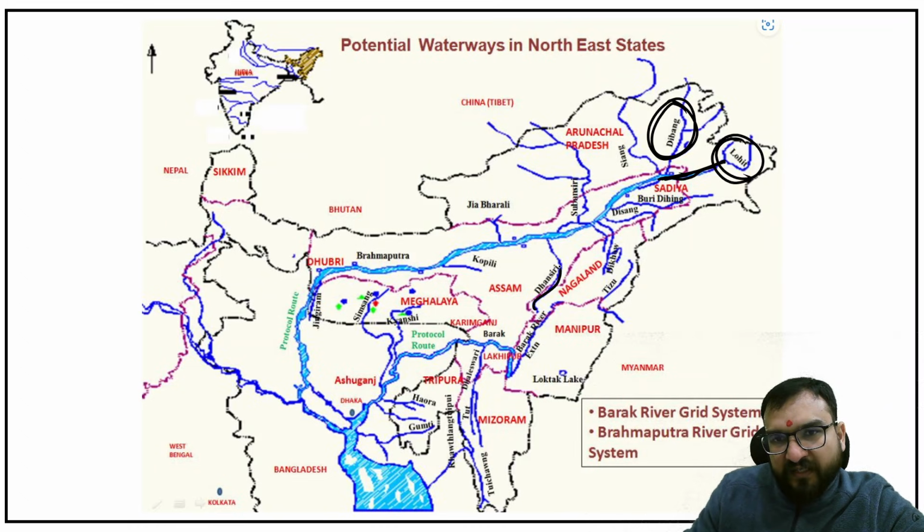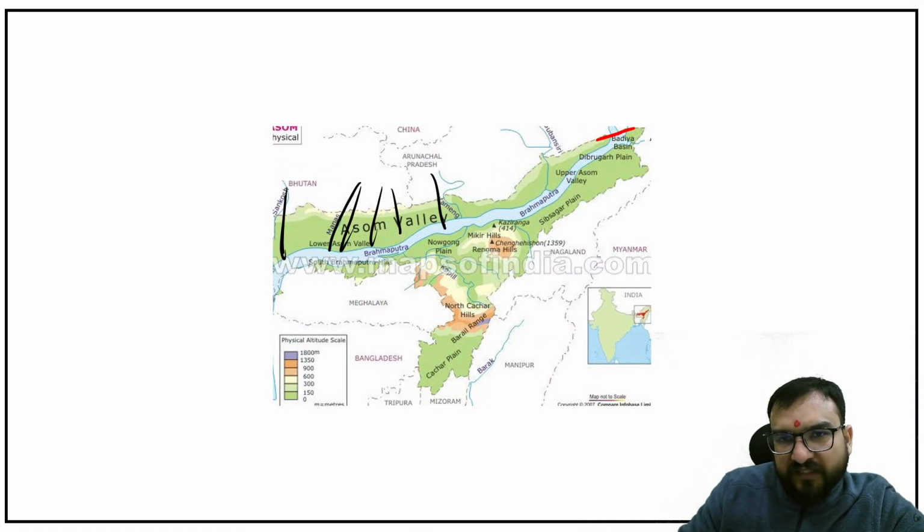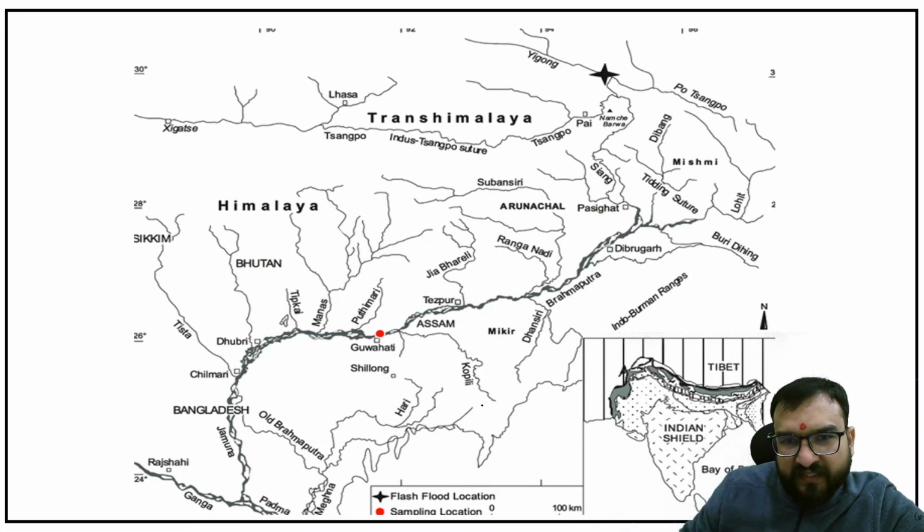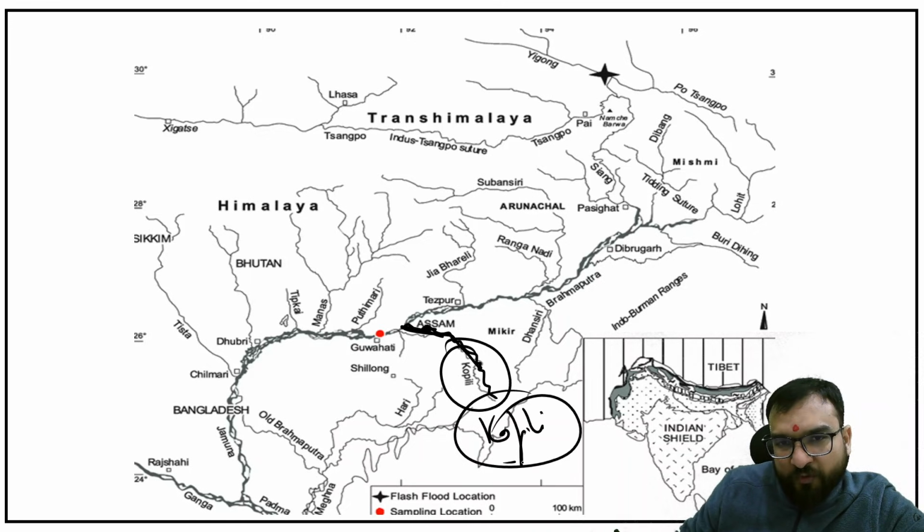Nagaland you will be finding, and then somewhere in between Dhansari will be there. Right, this is Dhansari over here. Okay, over here you have learned about three: Buri Dihing, Lohit and Sadia. Then the next major river is Kopili. Very important, Kopili, guys. And it is a left bank tributary again.